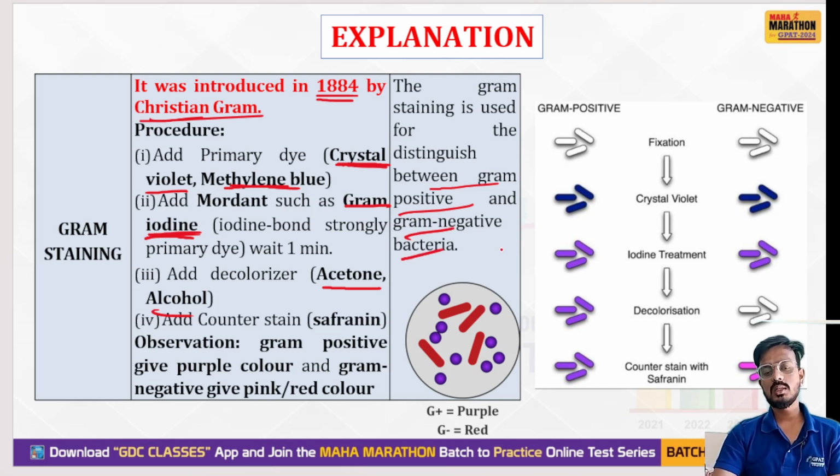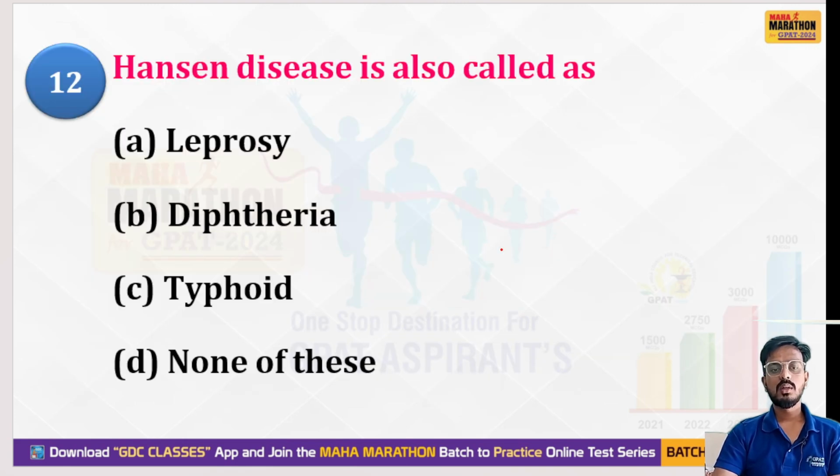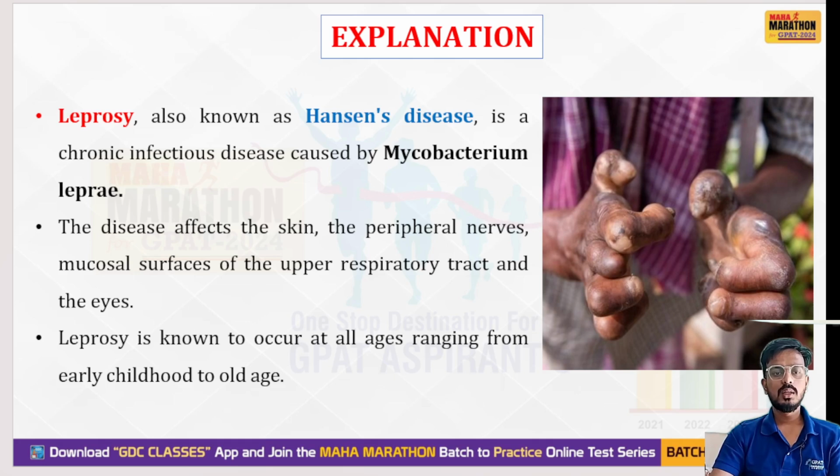Okay, this question is just discussed. Next question: Hansen's disease is also called what? That means, what is the synonym of Hansen's disease? Leprosy, diphtheria, typhoid, or none of the above. So here the right answer is leprosy. Remember, leprosy is also known as Hansen's disease.